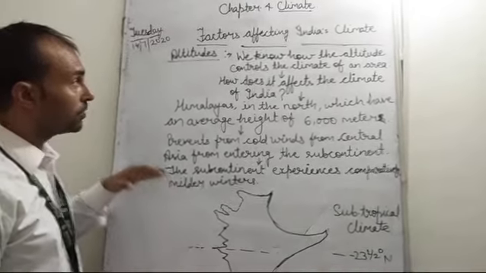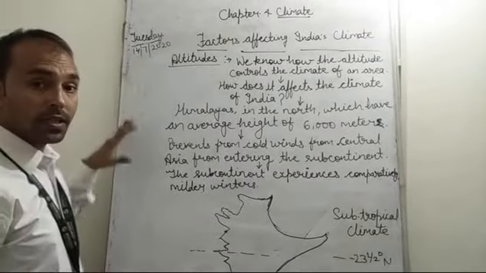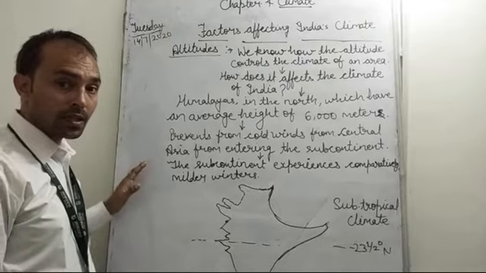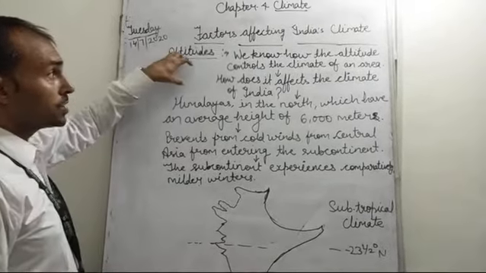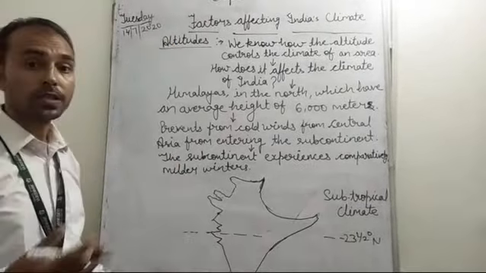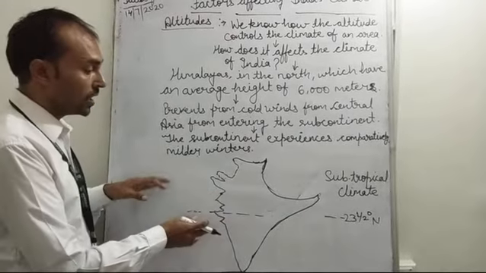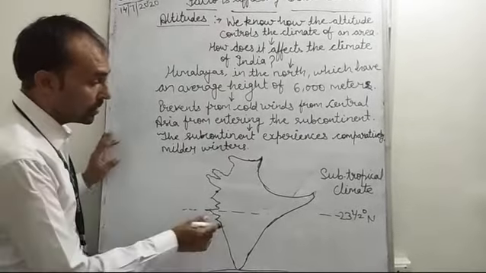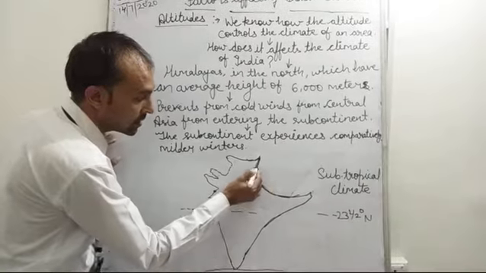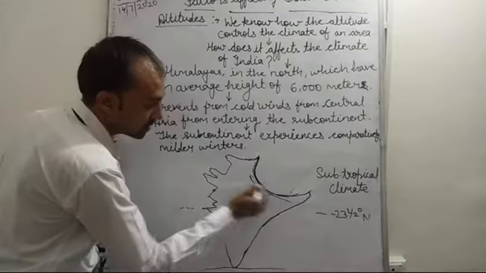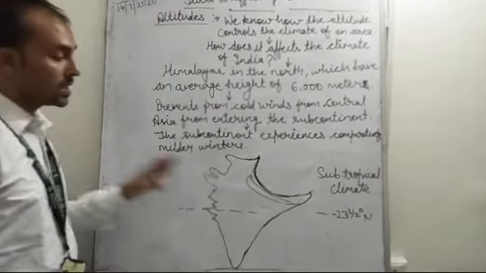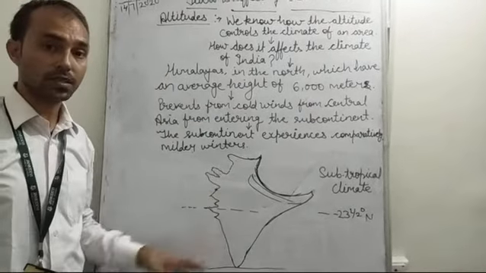So what happens in that case? Similarly, that also applies in our country's context, because we know how altitude controls the climate of an area: as we go up, the temperature decreases. So in India's context, you know that there are the Himalayas, and these are at an average height of 6,000 meters.